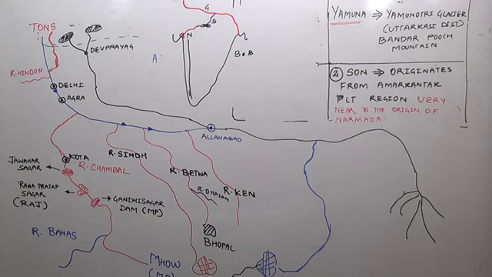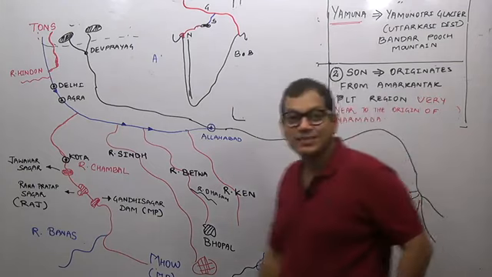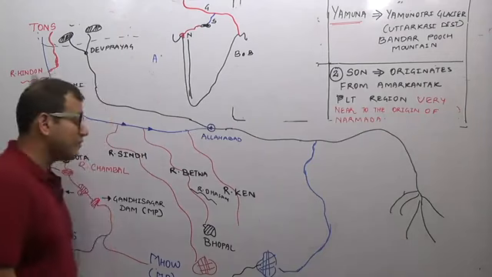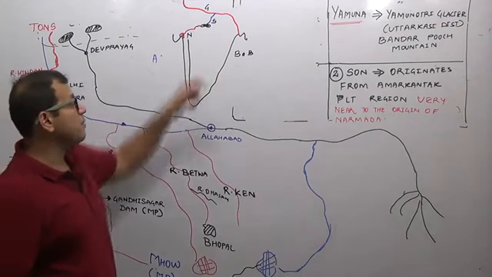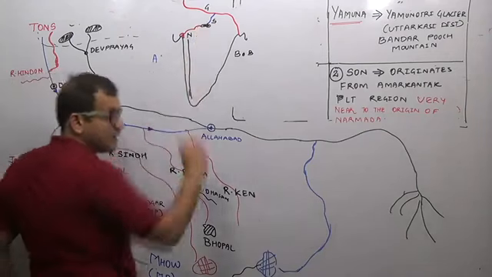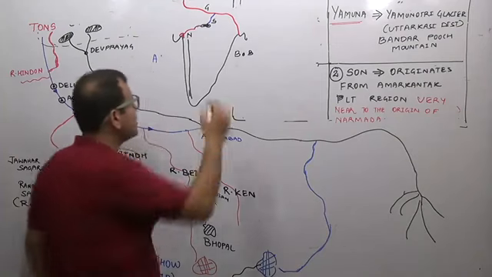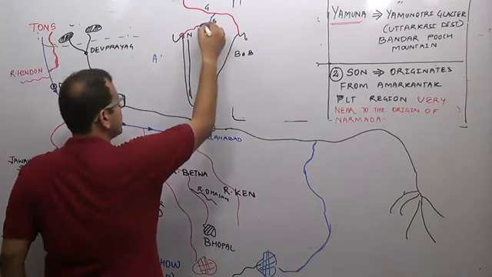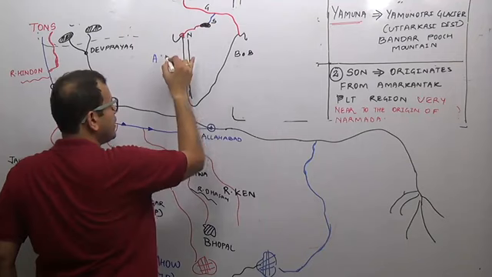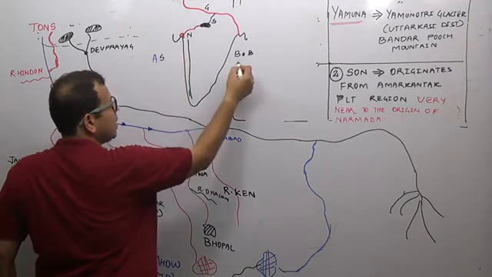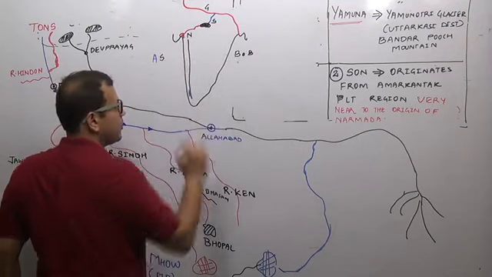Very near to the origin of Narmada. So are you getting these points? First again, why is the Amarkantak Plateau region famous? The Amarkantak Plateau region is famous because it has two river systems originating. One is joining the Arabian Sea drainage, while the other is going towards the Bay of Bengal drainage.